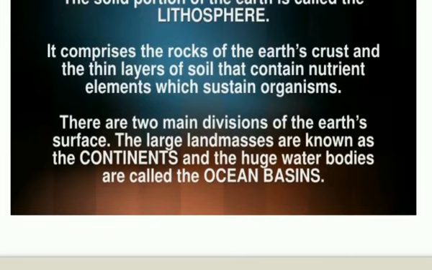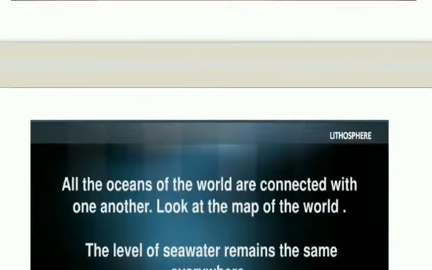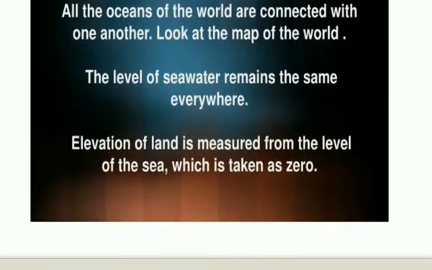One is continents, the 7 continents, and the other is ocean basins. These are the huge water bodies. And all these oceans like the Pacific, Atlantic, Arctic and Indian Ocean are connected to one another. You can see this in the map of the world, as the water of the oceans remains the same everywhere.